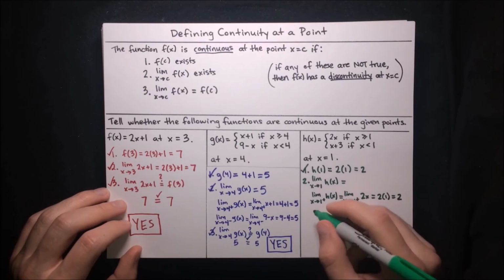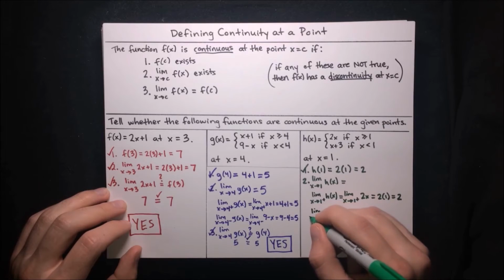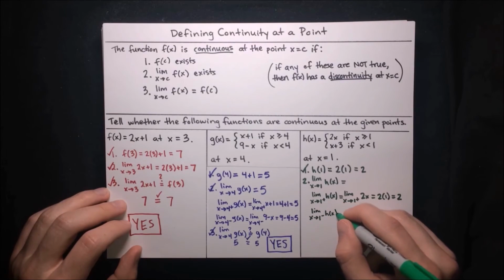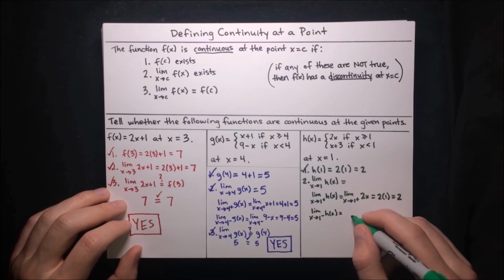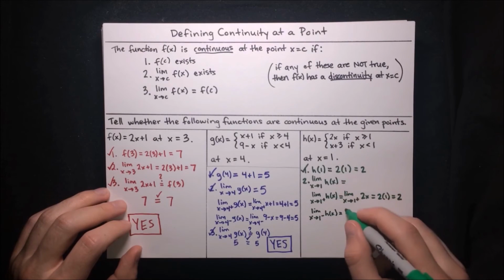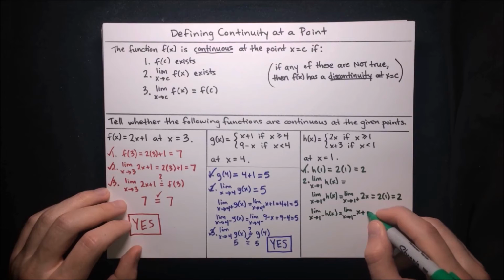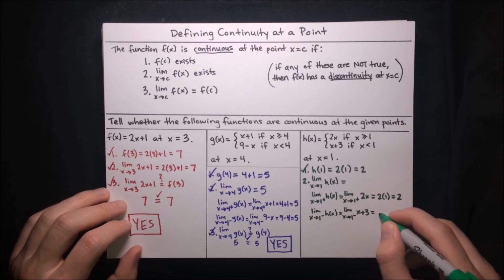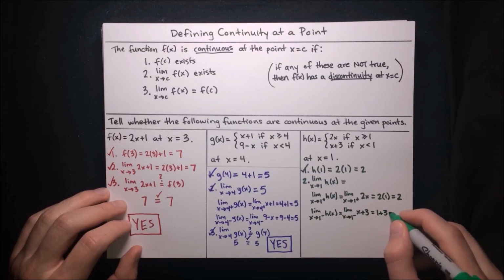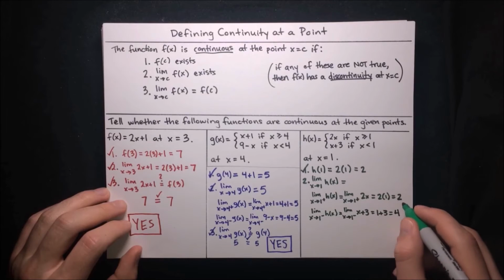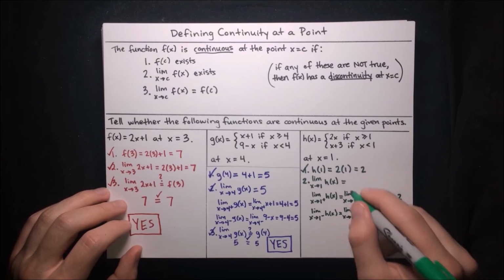And how about the left limit? The limit as x approaches 1 from the left of h of x. Well, when we're approaching 1 from the left, we're less than 1. So we're on this bottom branch here. We're on the x plus 3 branch. So limit as x approaches 1 from the left of x plus 3. We plug in 1 here, 1 plus 3, and we get 4. Oh boy. So that means the left and right limits are not equal. Left limit is 4, whereas right limit is 2. And that means the overall limit does not exist.